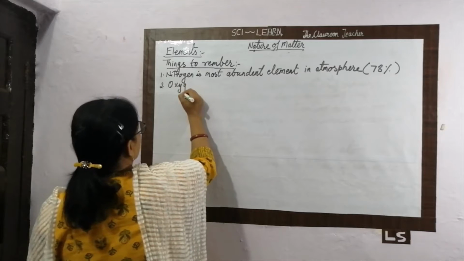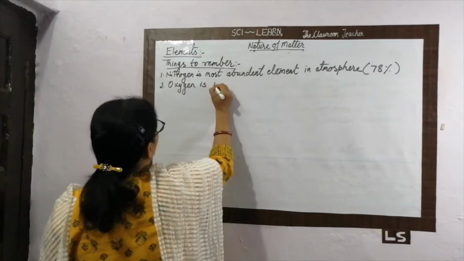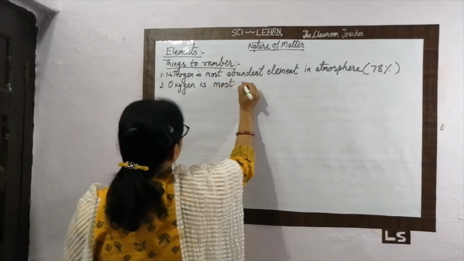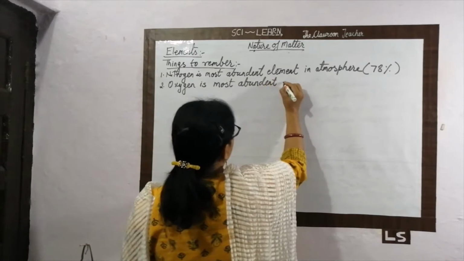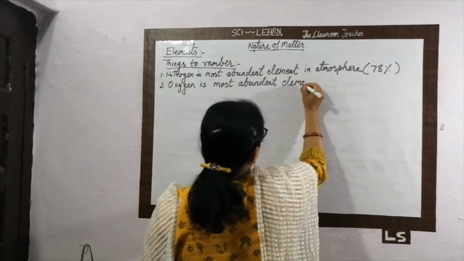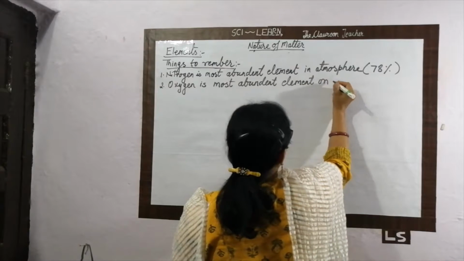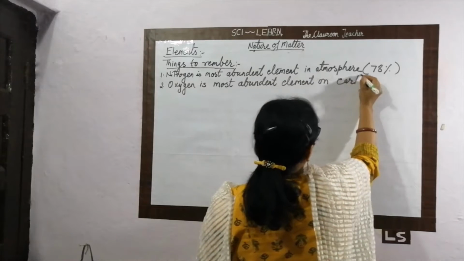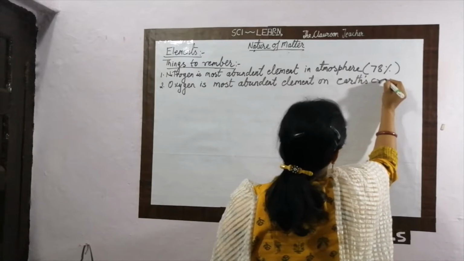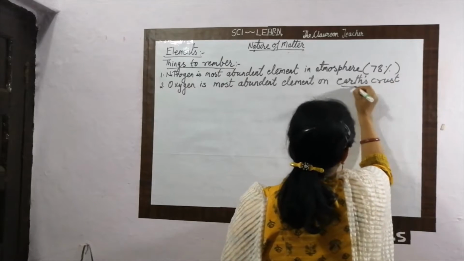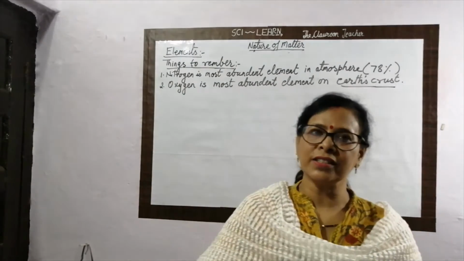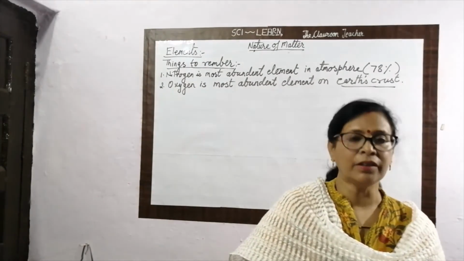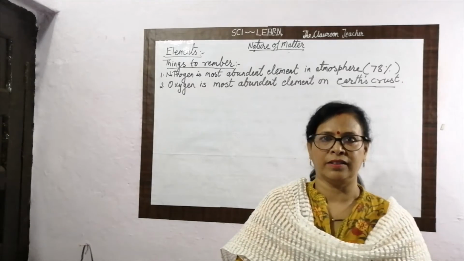Oxygen is the most abundant element on Earth's crust. Crust is the first layer of the Earth. The first layer of the Earth is called the Earth's crust. Oxygen is the most abundant element present on the Earth.